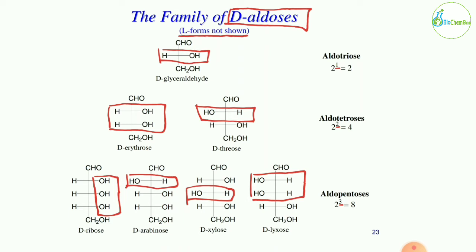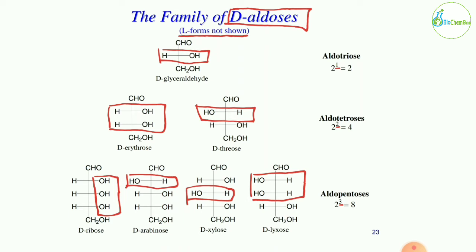Okay, so the first one is ribose. In ribose, all the hydroxyl groups would be on the right side, right? The next one is arabinose. In arabinose, the hydroxyl group on the second carbon turns to the left side. Now in the third sugar, xylose, the hydroxyl group on the third carbon is on the left side.